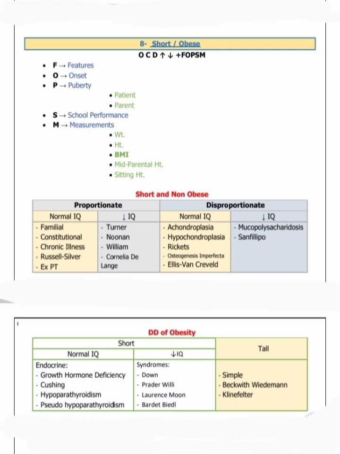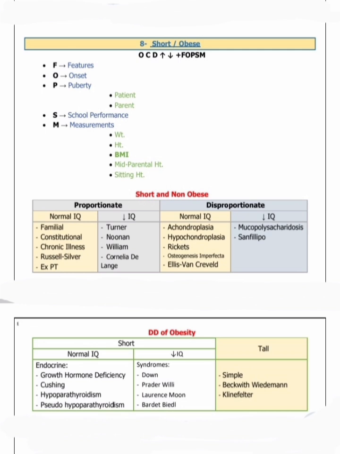Plus FOPSM. F is for features: is there any unusual feature present or not? O is for onset: where you first noticed that the child is short or obese. Then P for puberty: has puberty started or not? We can ask about the patient's puberty and the parents' puberty.